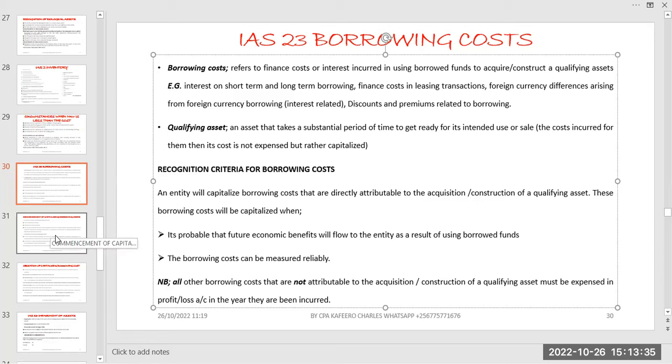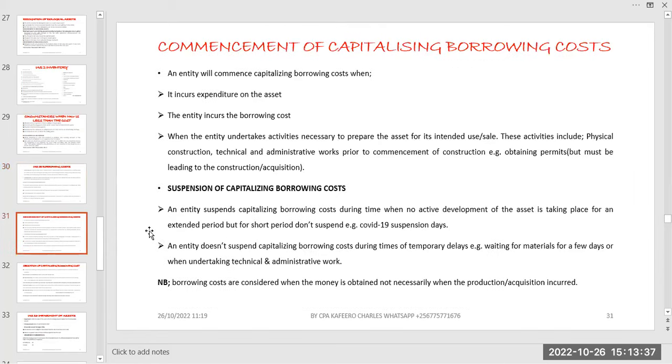Let's go to the next slide, and we try to look at how you commence. How do you know that you are supposed to start capitalizing borrowing costs? The standard gave us 3 main points that we are supposed to consider. One, the entity will capitalize borrowing costs when it incurs expenditures on the qualifying asset.